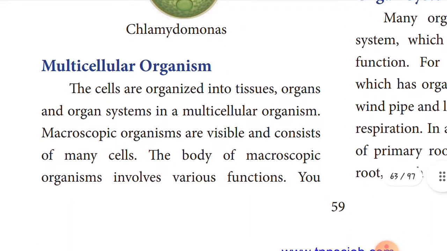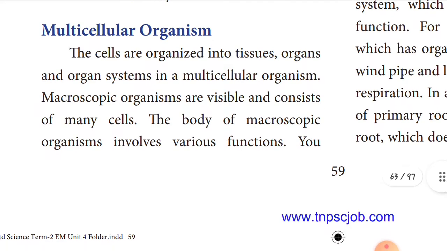Now let's see the multicellular organism. Multi means what? Many cells. Their cells are organized into tissues, and tissues are organized into organs. Organs are organized into organ systems. This is called the multicellular organism.